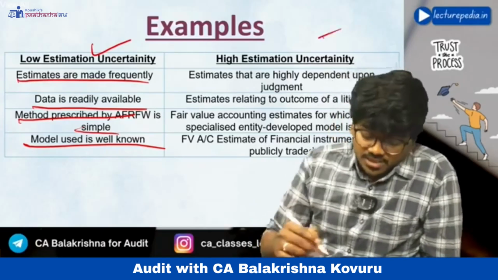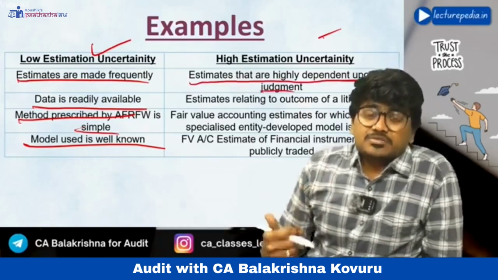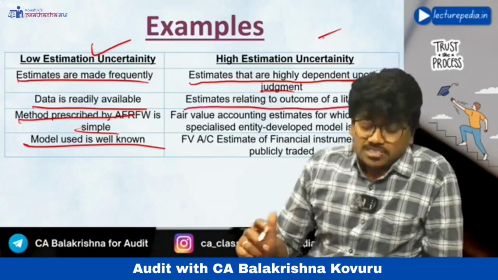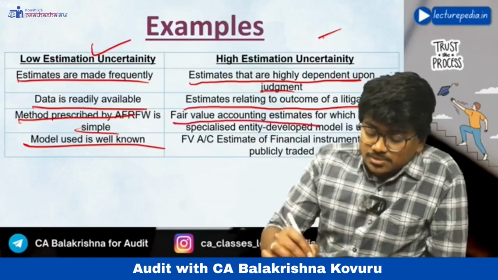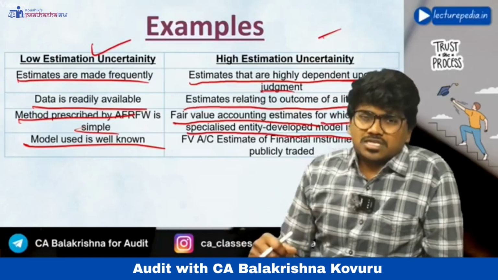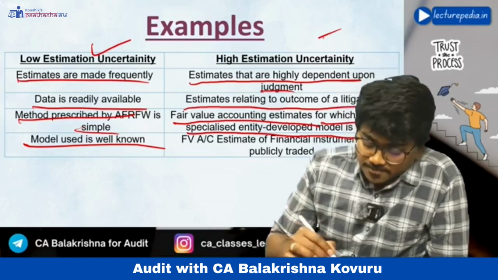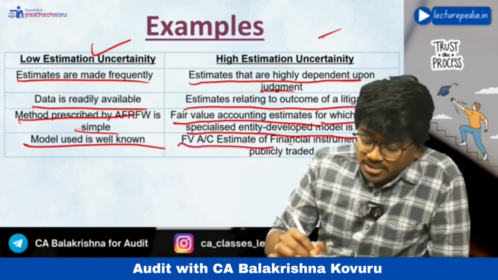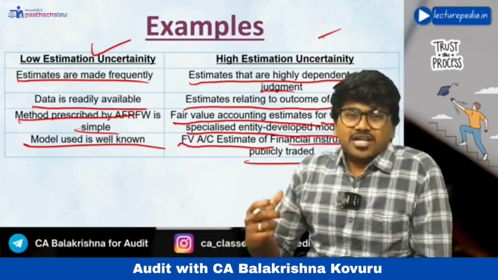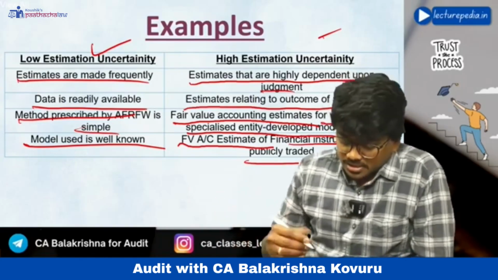Next, high estimation uncertainty. Estimates that are highly dependent upon judgment, that is, subjectivity. Next, estimates relating to the outcome of a litigation involve high estimation uncertainty. Fair value accounting estimate for which a highly specialized, entity-developed model is used. Okay, if you are using a complex model or complex method for making the estimate, then also there is high estimation uncertainty. Fair value accounting estimate of financial instruments not publicly traded. Okay, unlisted entities' financial instruments you want to value. In such a situation also, the estimation uncertainty will be very high.